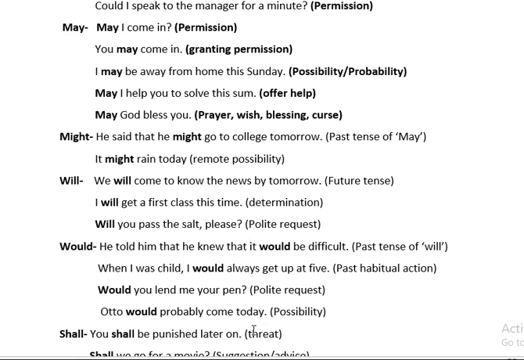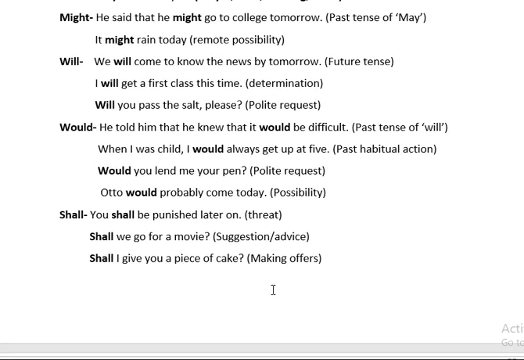Then if I say, would you lend me a pen? So it is again polite request. If I say, Otto would probably come today, it is again possibility here. So here children, in each and every modal auxiliary you'll come to know it plays many functions here.